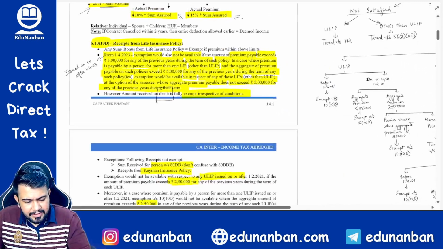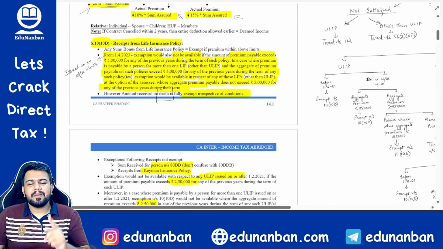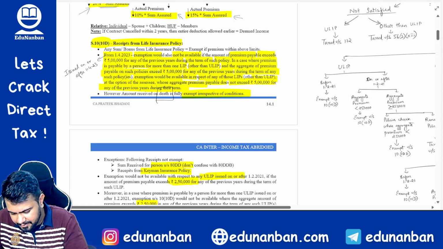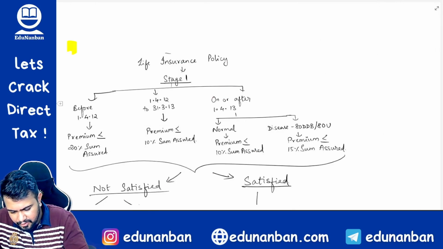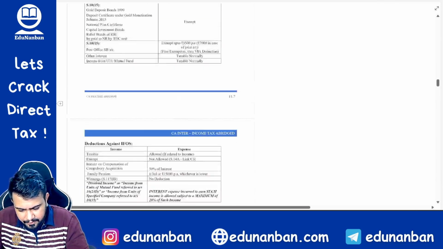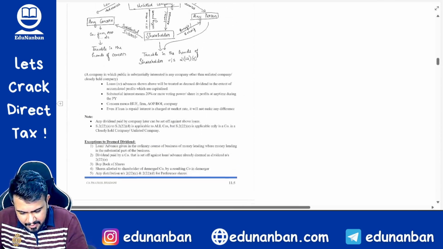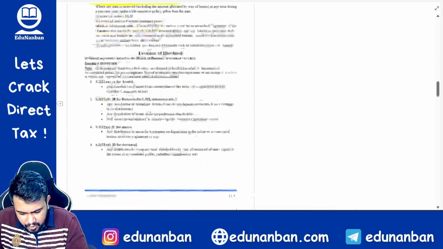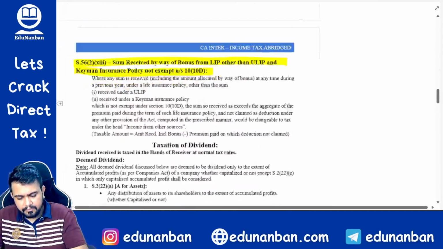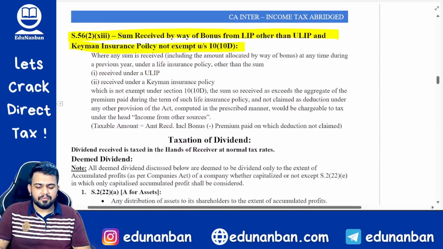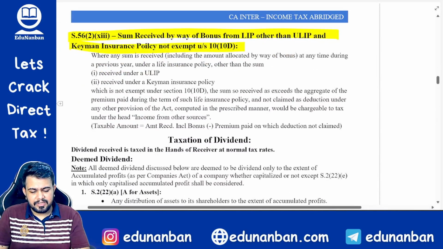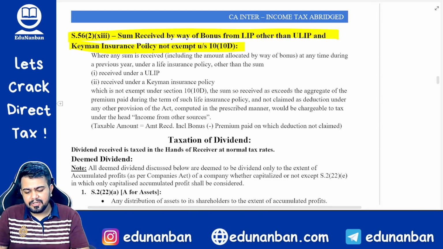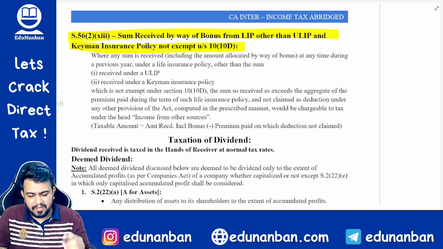Fine. Now let us learn the new section that has come under the income from other sources chapter, which is relating to this life insurance policy, which is nothing but section 56(2)(xiii). Sum received by way of bonus from life insurance policy other than ULIP and keyman insurance policy, which was not exempt under 10(10D). Let us study the provision.